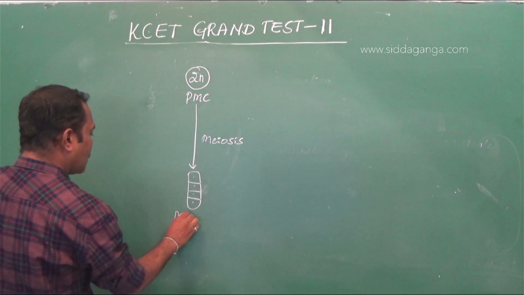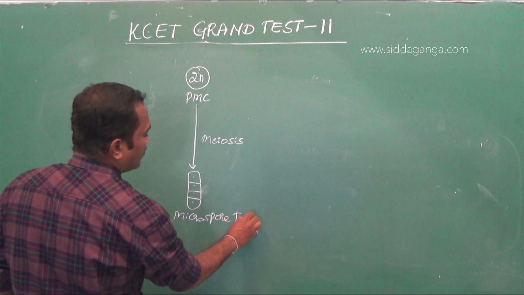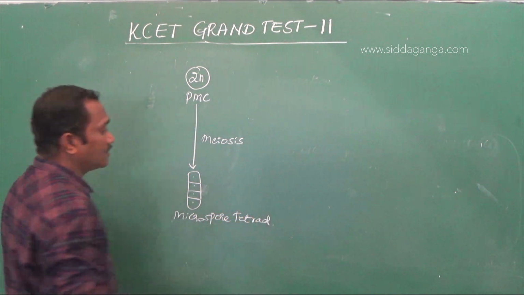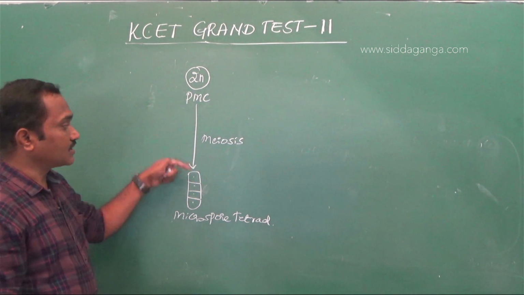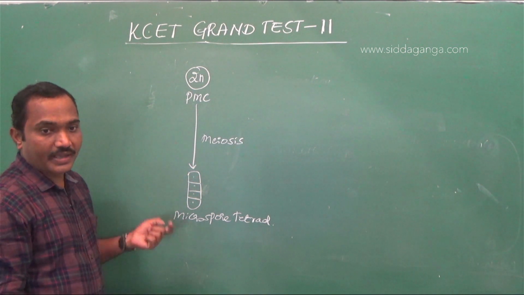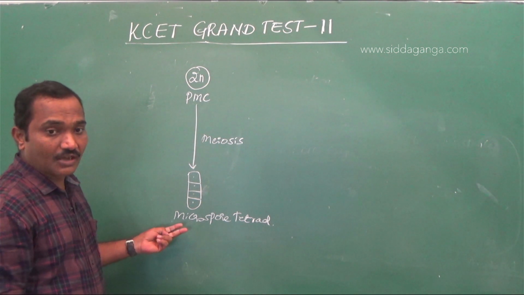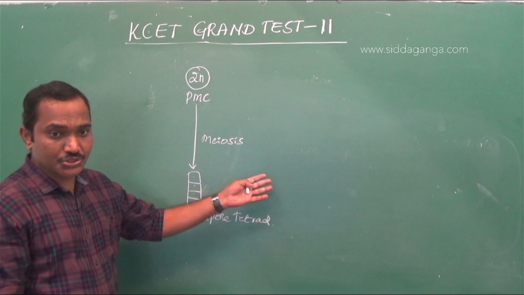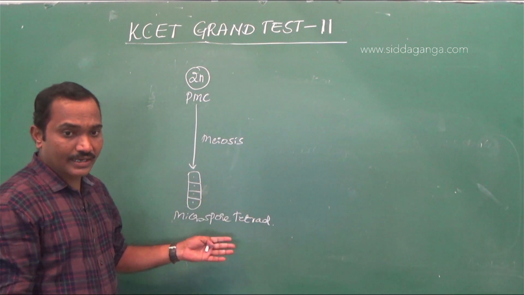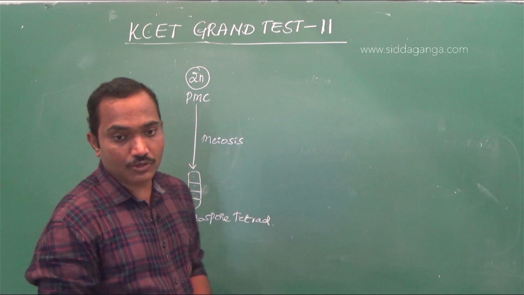This is called microspore tetrad. So during microsporogenesis, the microspore mother cell undergoes meiosis. Microspore tetrad is the result of microsporogenesis. Endothecium is a tissue in the anther wall. Pollen grains are the end product of microsporogenesis.